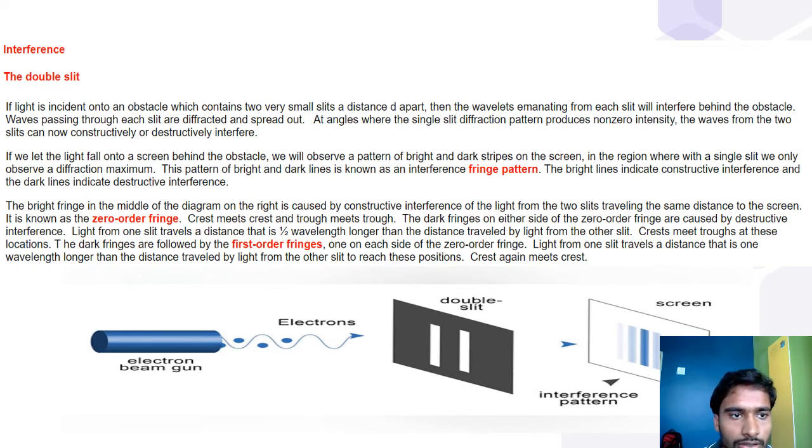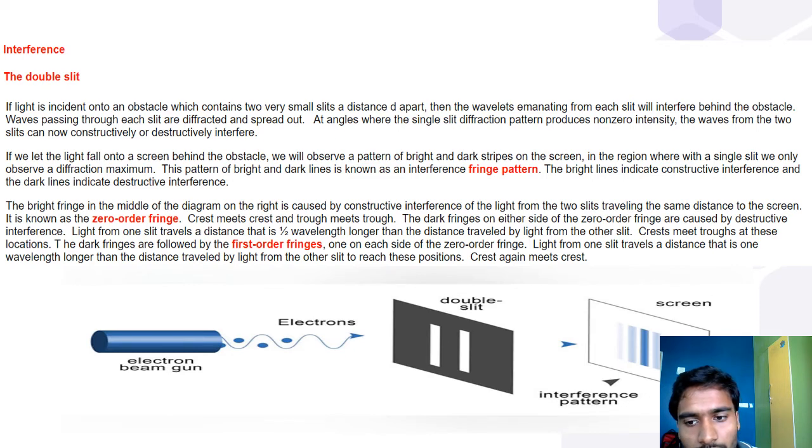particle. So double slit. If light is incident onto an obstacle which contains two very small slits a distance d apart, then the wavelets emanating from each slit will interfere behind the obstacle. Waves passing through each slit are diffracted and spread out at angles where the single slit diffraction pattern produces non-zero intensity. The waves from the two slits can now constructively or destructively interfere. If we let the light fall onto a screen behind the obstacle, we will observe a pattern of bright and dark stripes on the screen.